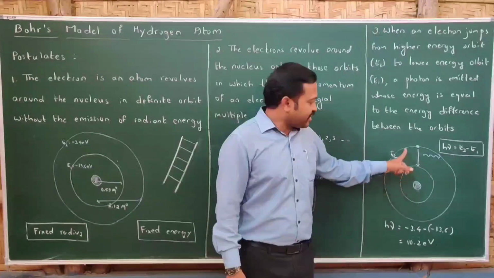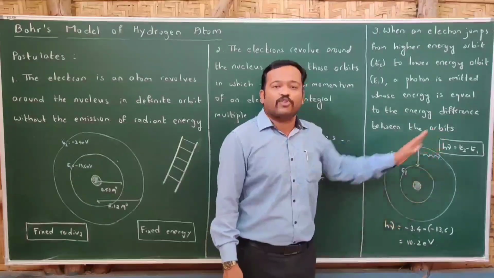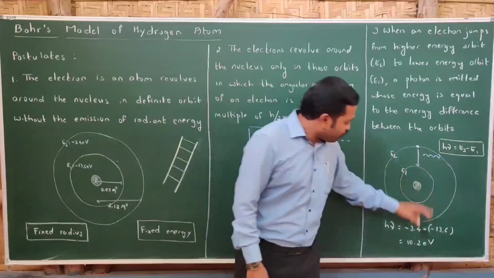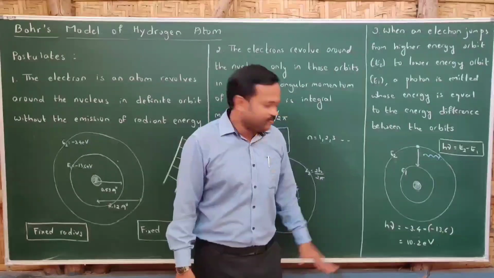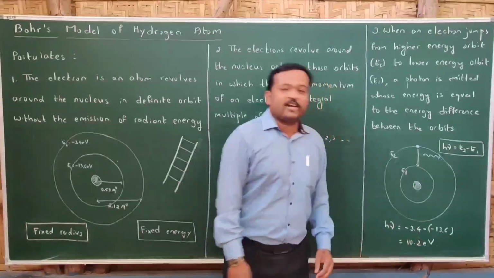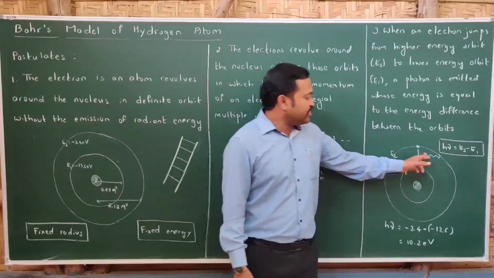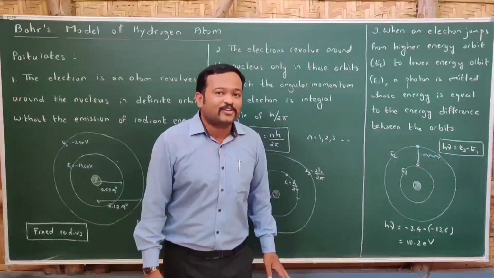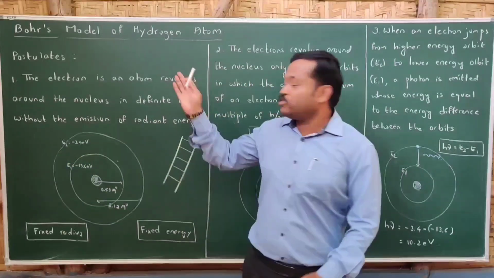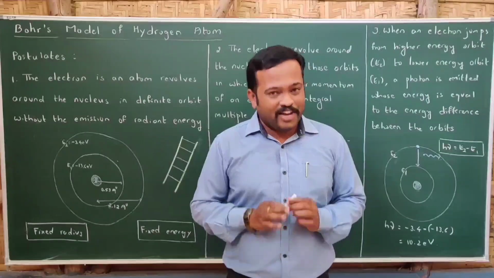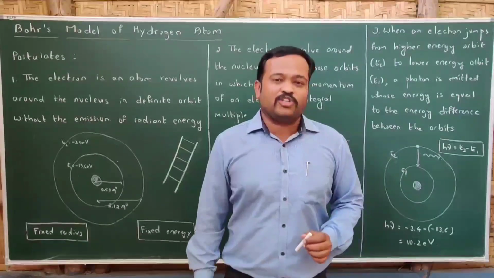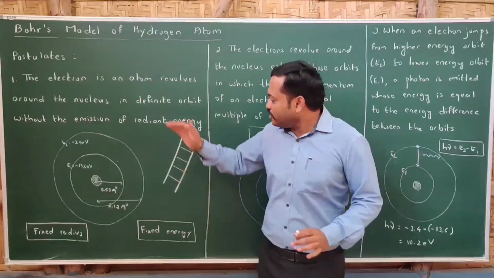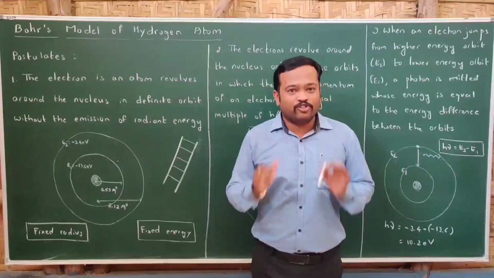For example, for the second orbit to the first orbit, we can calculate the energy of the photon emitted. In the second orbit, the energy is minus 3.4 electron volt. In the first orbit, the energy is minus 13.6 electron volt. If you take the difference, you will get 10.2 electron volt. Means the photon which is emitted has energy equal to 10.2 electron volt. So these are the postulates of Bohr's model. Now let us derive the expression for the radius as well as the energy of the nth orbit of the hydrogen atom.